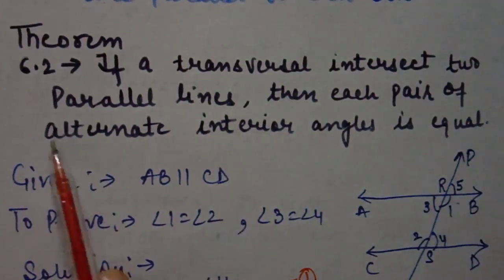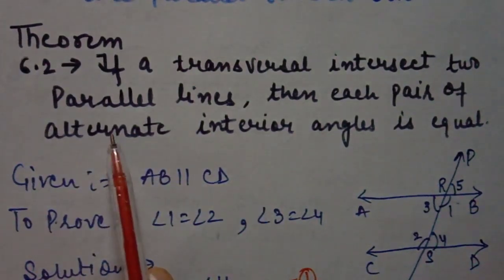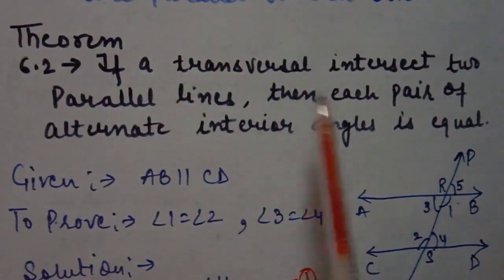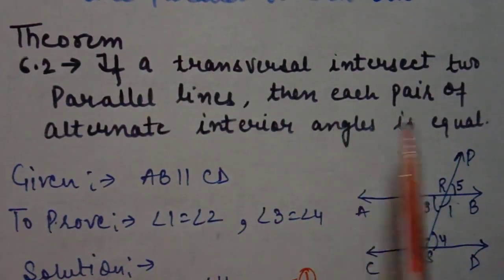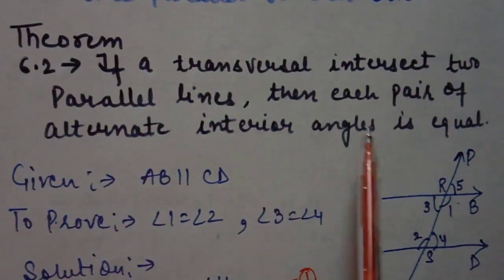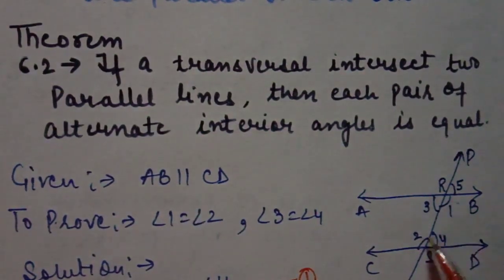Alternate means opposite, interior means opposite sides of the transversal. We have parallel lines and we have to prove that alternate interior angles are equal. Given AB parallel CD, to prove angle 1 is equal to angle 3, and angle 2 is equal to angle 4.